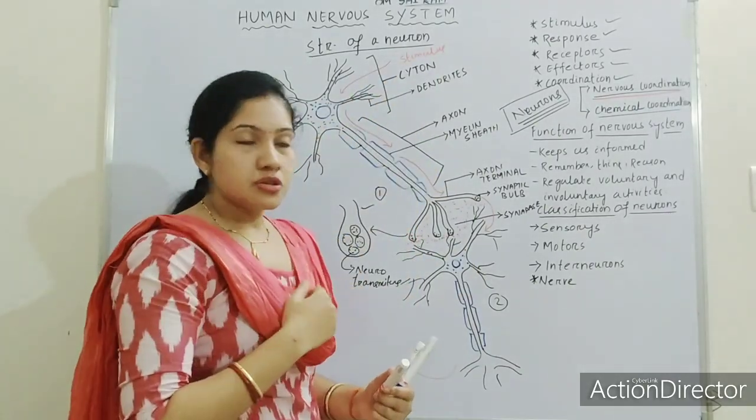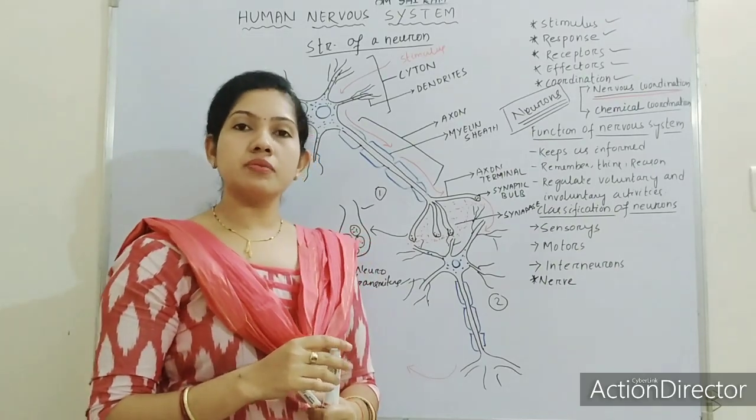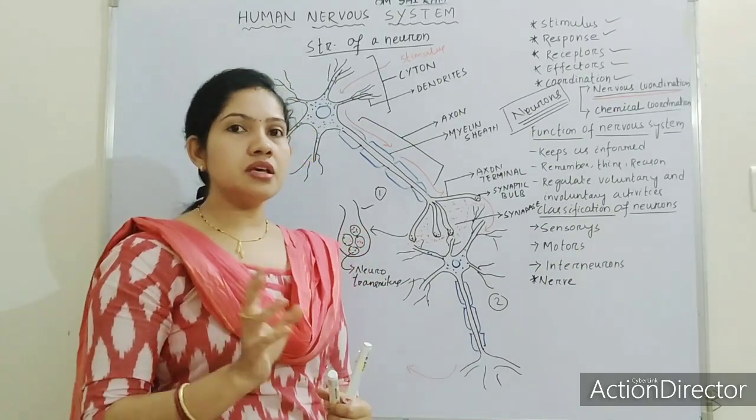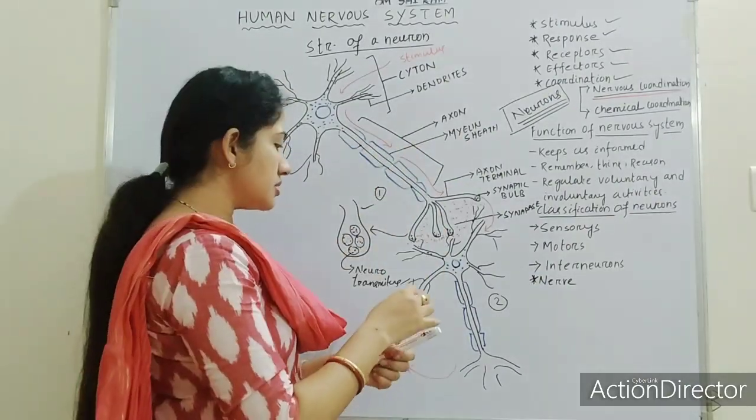The structure of the neuron is very familiar to you from your previous classes also. I think you have done this. So this is all about the structures.